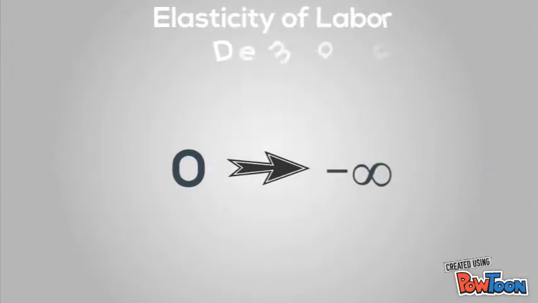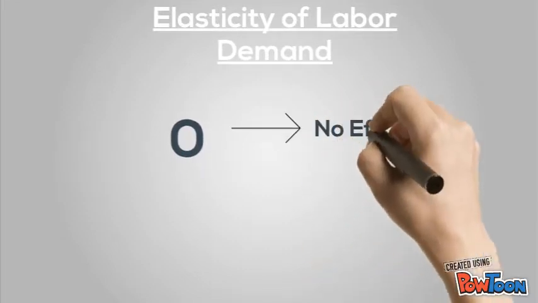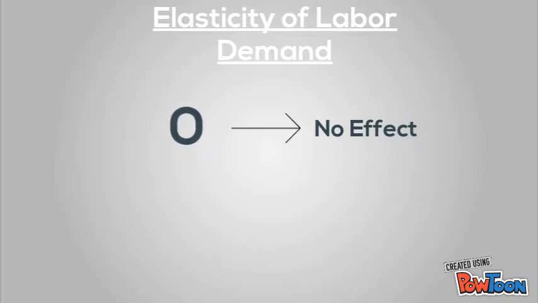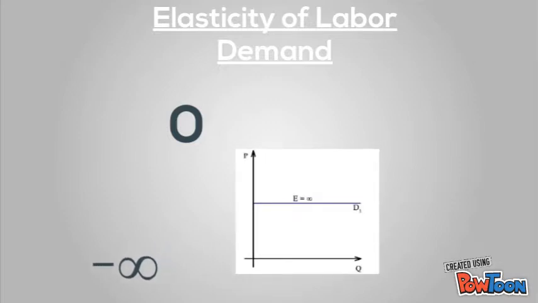The elasticity of labor demand can range from 0 to minus infinity. It is 0 in the case when a given change in the wage would have no effect on the quantity of labor demanded, while it is minus infinity in the case when the demand schedule would be horizontal or perfectly elastic.